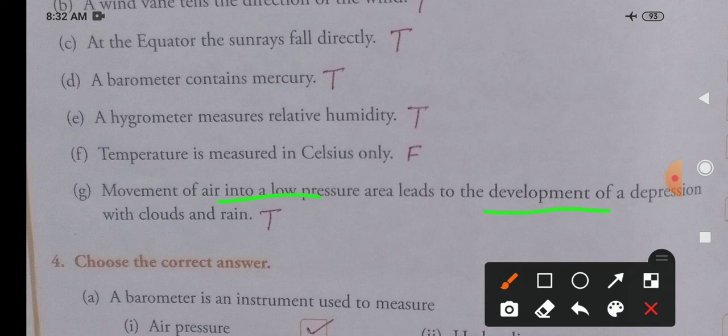So that type of cyclonic situation is made here because of the movement of cold air from the high pressure zone to the low pressure area. Got it?